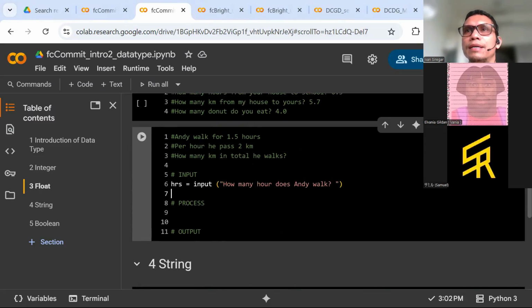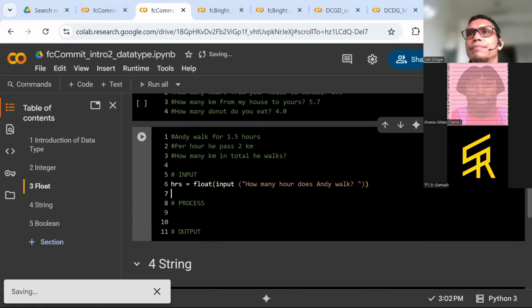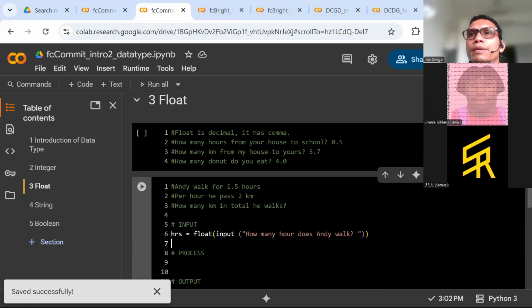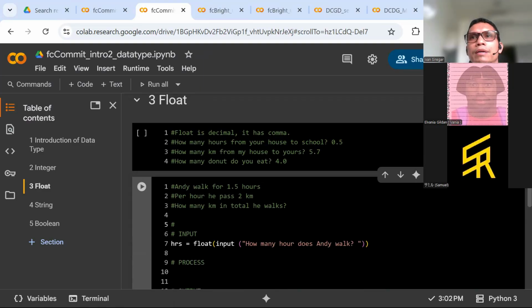So since this will be a float, you can put float there. Okay. How many hours does Andy walk? Per hour, 2 kilometers. So this can be the constant.